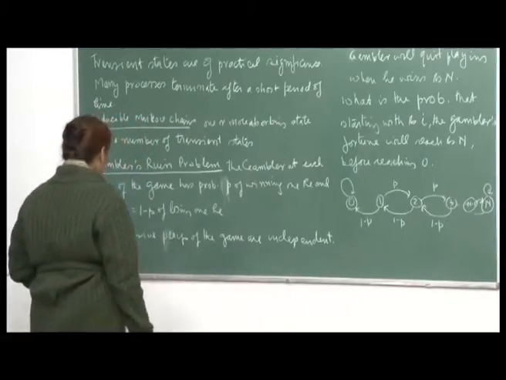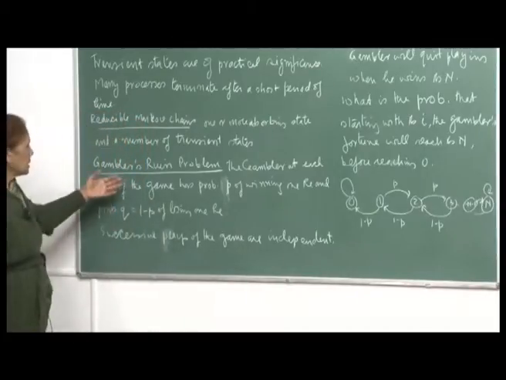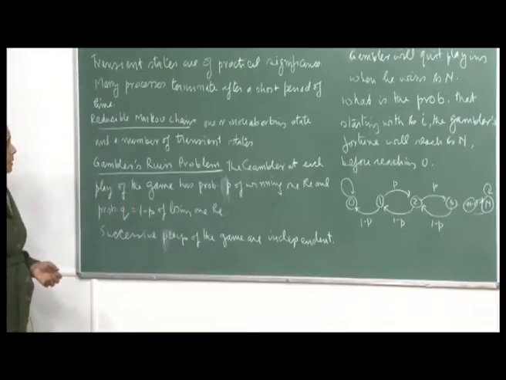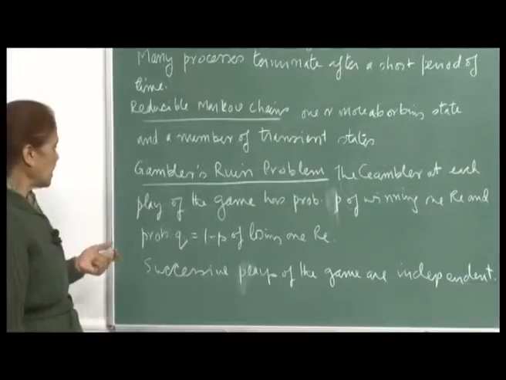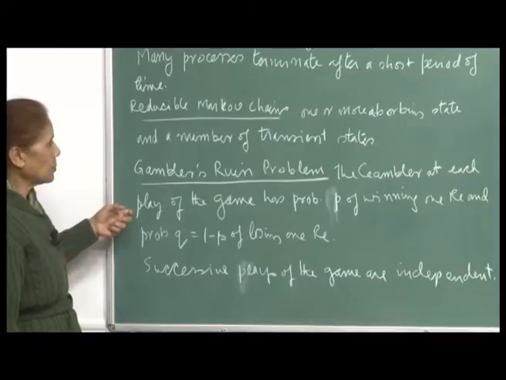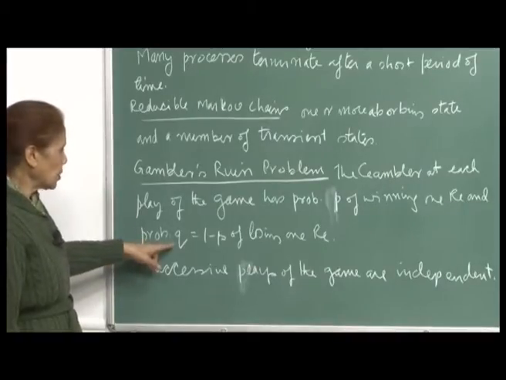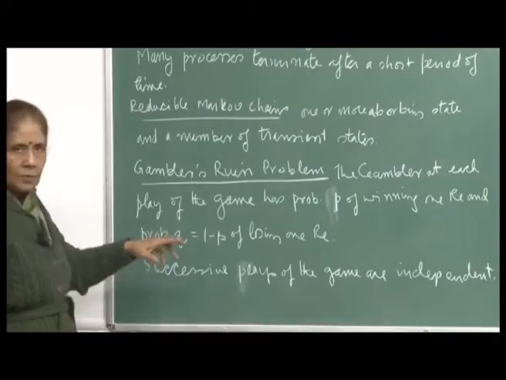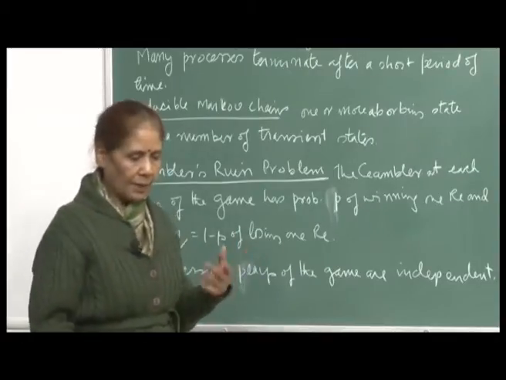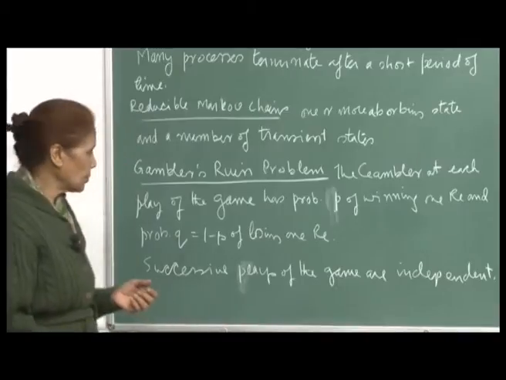So, an interesting example is the gambler's ruin problem. The idea is that the gambler at each play of the game has probability p of winning 1 rupee and probability q of losing 1 rupee. There is a game, and I will tell you why it is called the gambler's ruin problem.